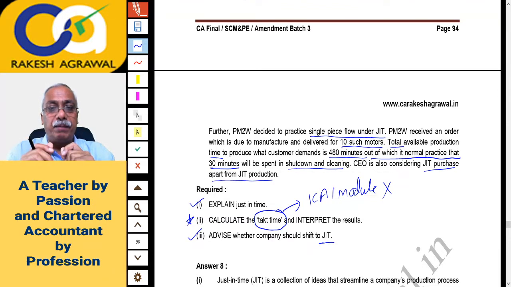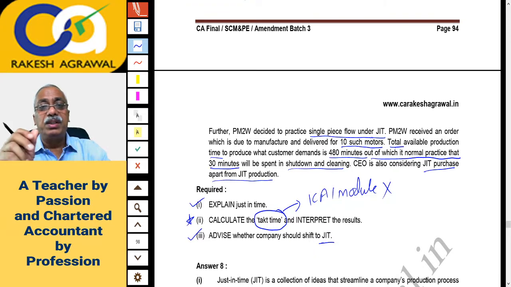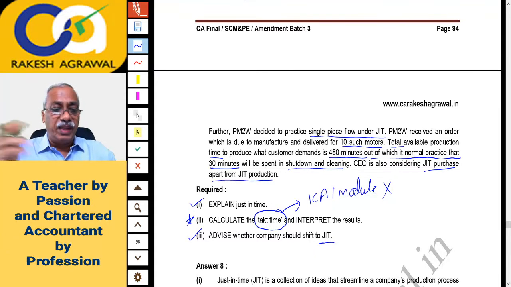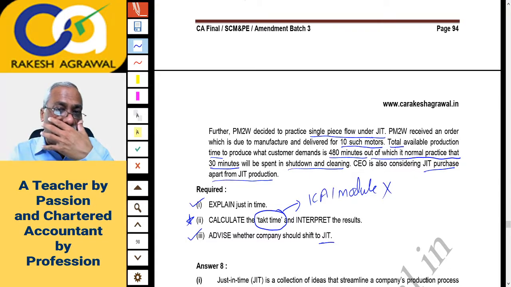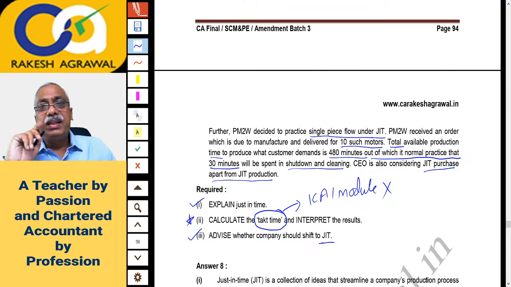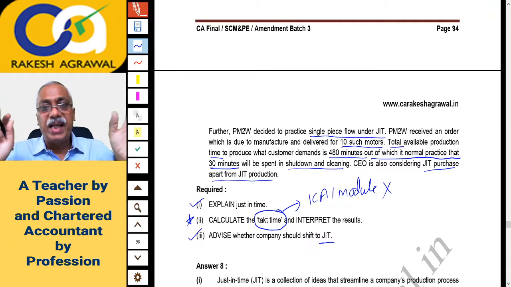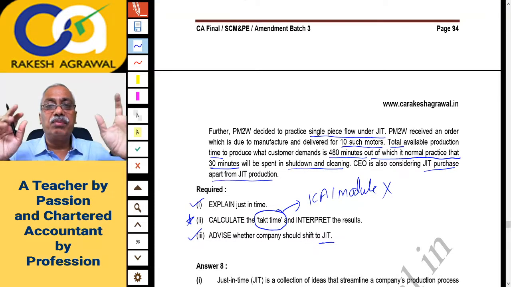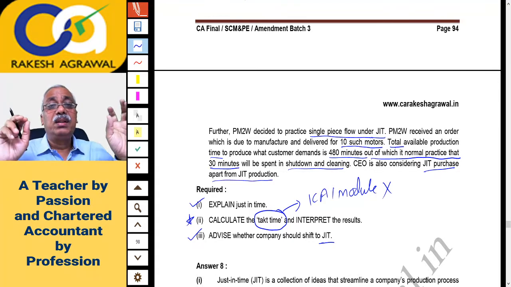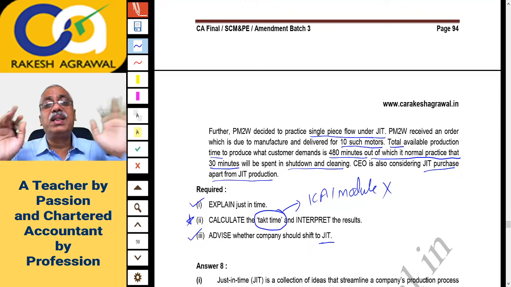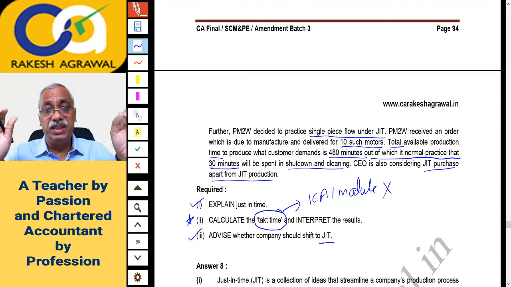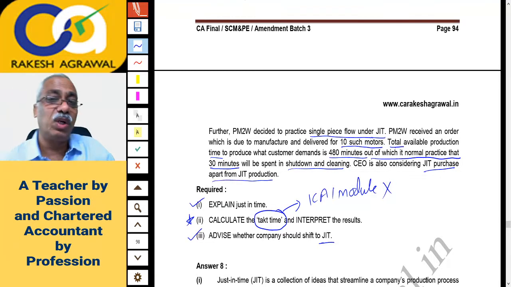Now just to take the example, because this concept is not in the module, so you'll have to search elsewhere, right? So I had done the search and what I have understood I'm explaining to you. For example, let us say there is a doctor and he attends his clinic for 8 hours. Out of these 8 hours, 1 hour he spends in lunch and breakfast and other things, and 1 hour goes in his administrative work. It means effectively he works every day for 6 hours. Let us assume so. Effectively works for 6 hours out of total 8 hours which he has devoted for the clinic.